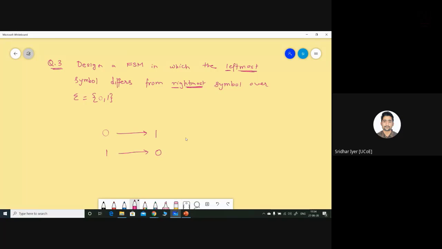So how to proceed with it? Any idea? How to go on with it? I've already told you that we are going to have two final states over here. If you were able to hear me that time, I told you that we are going to have two final states. So kindly let me know how many states you think would be used to complete this diagram. Okay, so now I'm telling you that we are going to have two final states. One final state will accept this sort of a string. The other final state will accept this sort of a string.